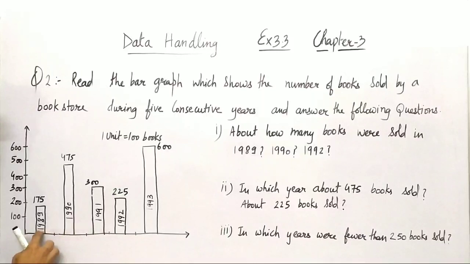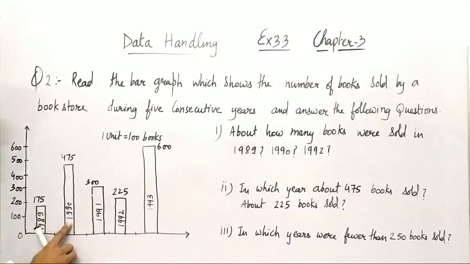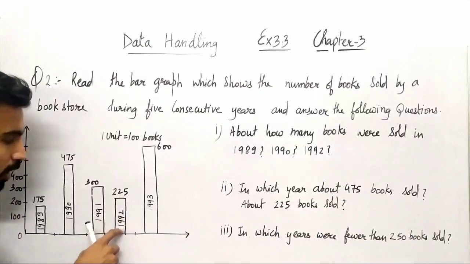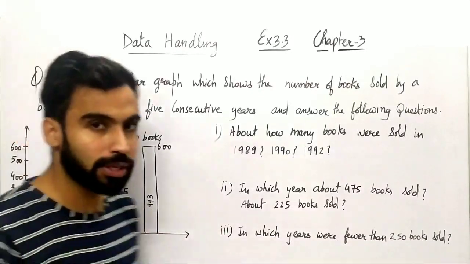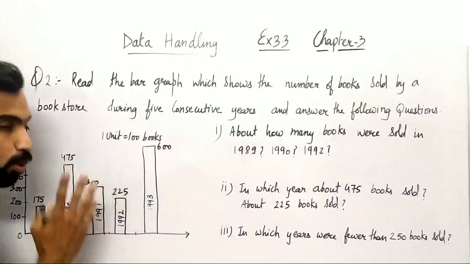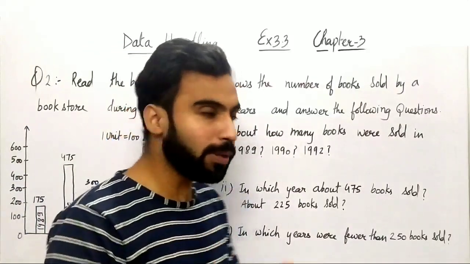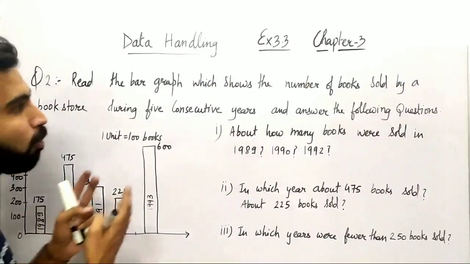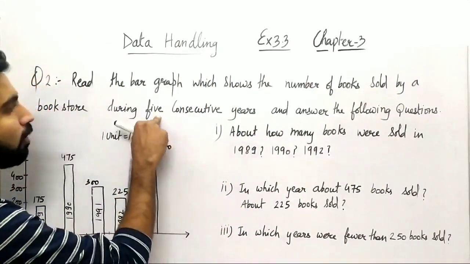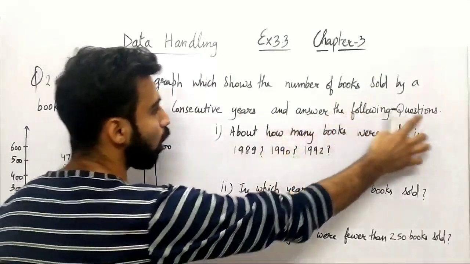So consecutive years means one after the other. You can see after 1989, what came? 1990, then 91, 92 and finally the 5th year, that is 1993. So within these 5 years, the books sold, this is the data in this graph, right? So this information is telling us the number of books sold in 5 consecutive years. So these are the number of books sold, right? Now answer the following questions.